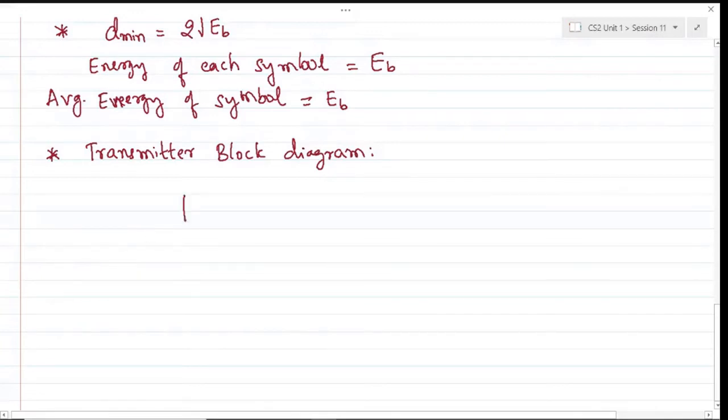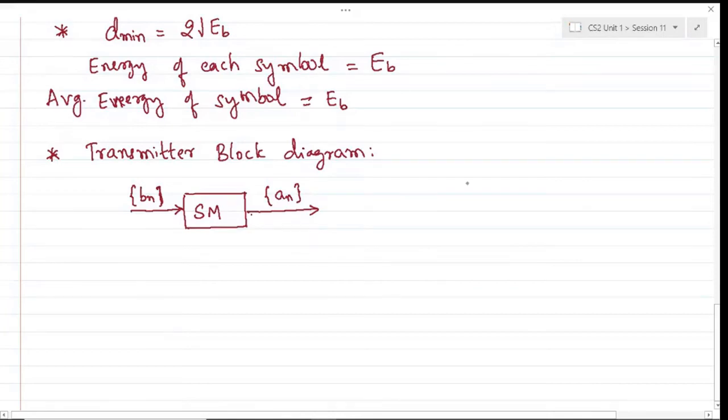So you have incoming message bit streams, which need to be mapped into symbols. So we call this symbol mapping. The incoming binary bit streams, represented as BN, need to be mapped into symbols, which are represented in our case as AN.